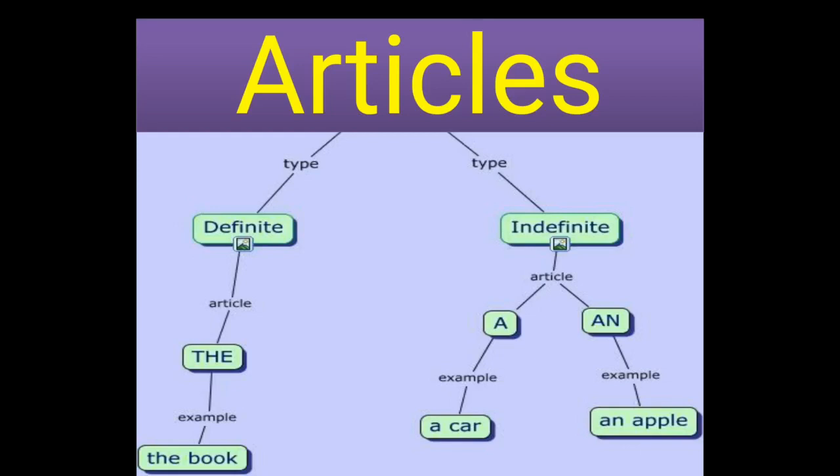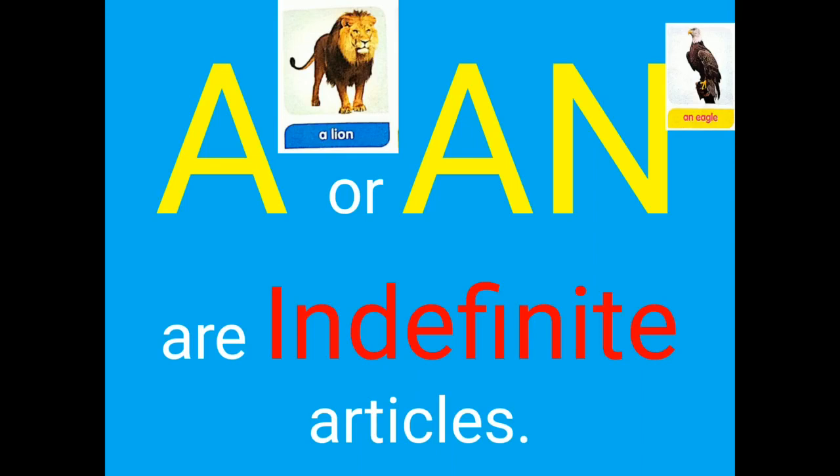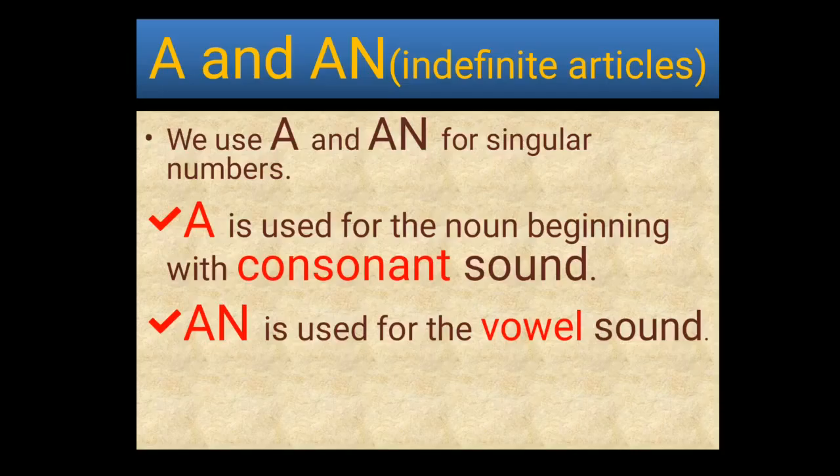Article a, example, a car. For article an, example, an apple. Yes, children, a or an are indefinite articles. Children, see here, we use a and an for singular nouns. A is used for nouns beginning with a consonant sound. What sound? Consonant sound. An is used for vowel sounds.